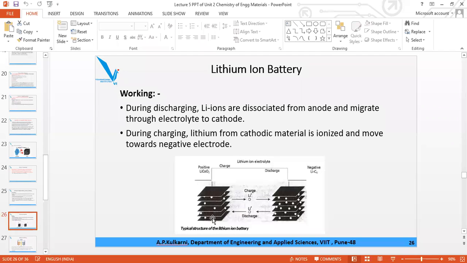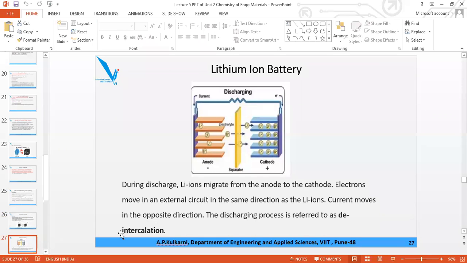Anode to cathode. Electron moves from anode to cathode. Current moves from cathode to anode. And charging is exactly opposite. So here it is shown discharging and here it is shown charging. So this is the rechargeable battery.